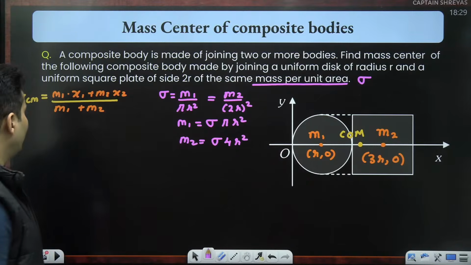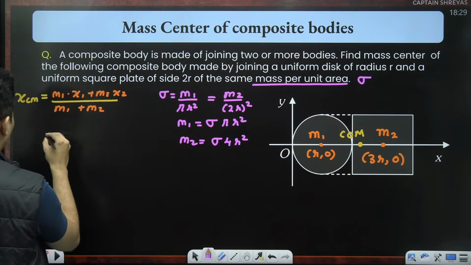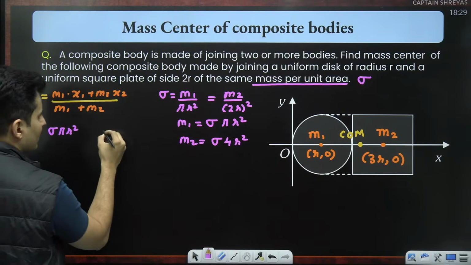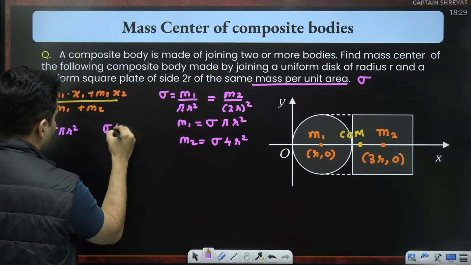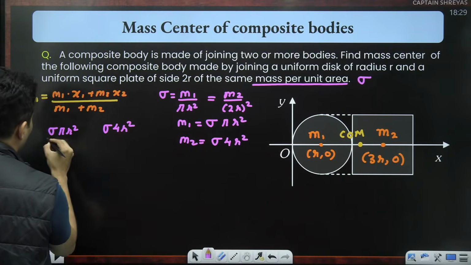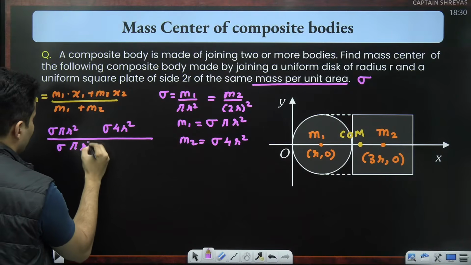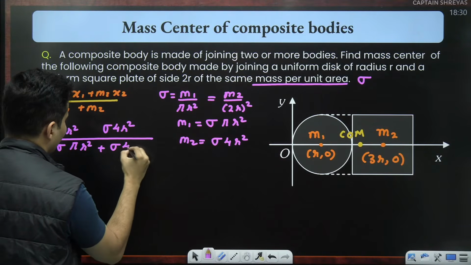Perfect. I got m1 and m2, so I'm just going to substitute that. Mass 1 is sigma pi r square. Mass number 2 is sigma 4 r square. The whole thing is divided by sigma pi r square plus sigma 4 r square.